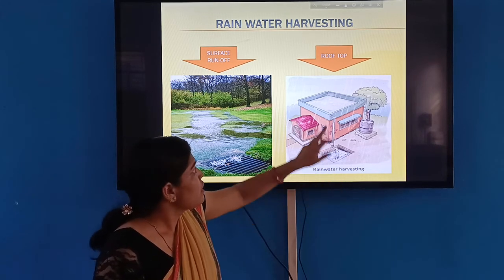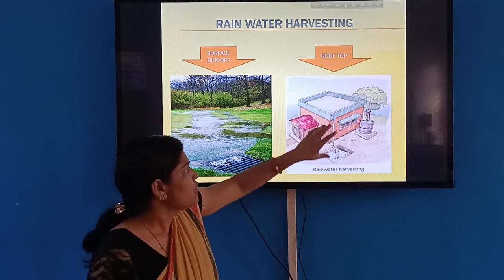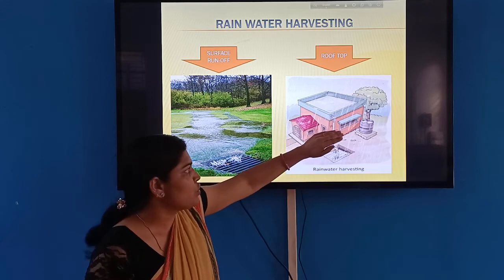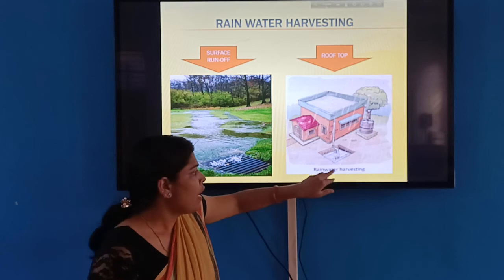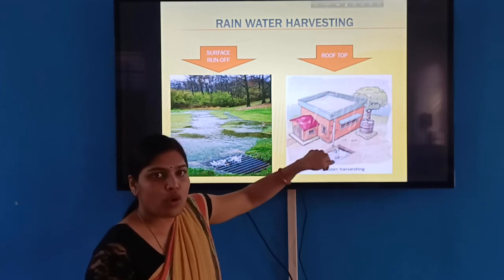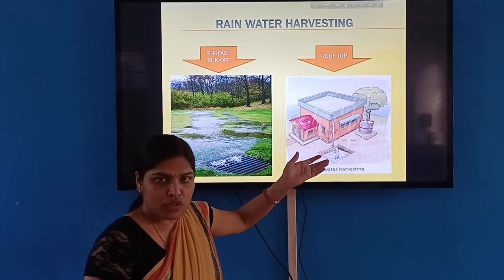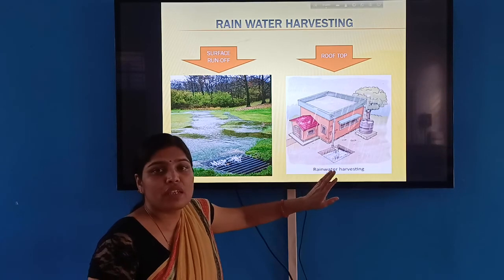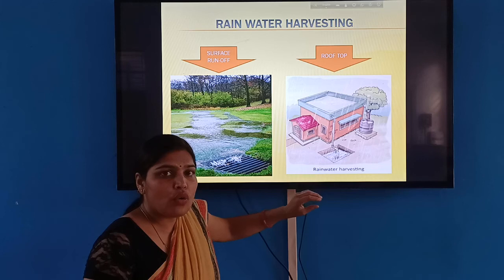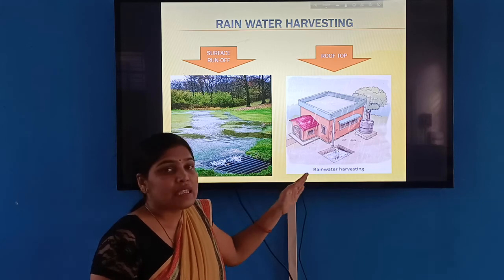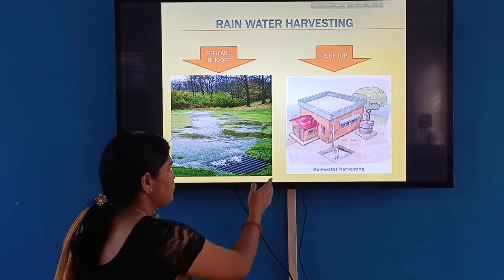Then next is rooftop rainwater harvesting. We can use our house roof to collect rainwater, and we dig a hole and put all the water in it. We can use it for our household work, and we can also allow this water into the ground to increase our groundwater level.